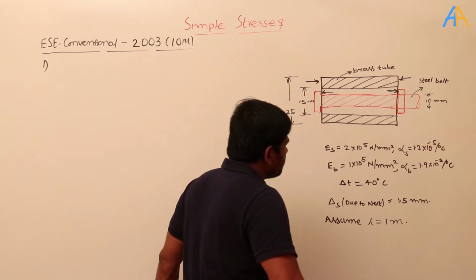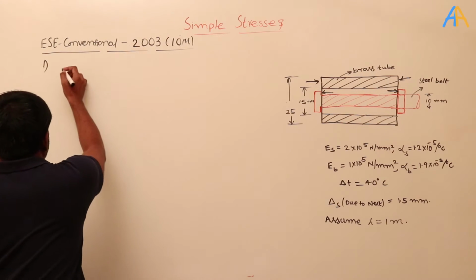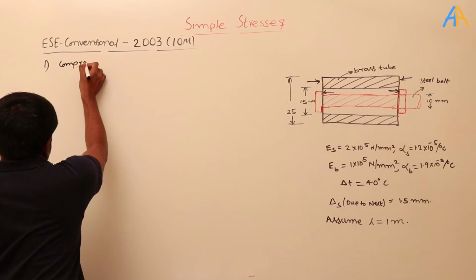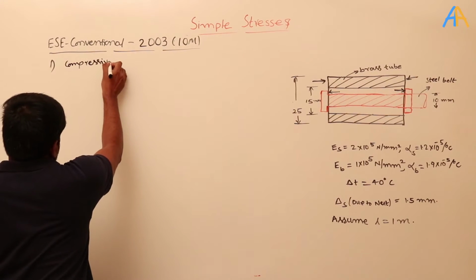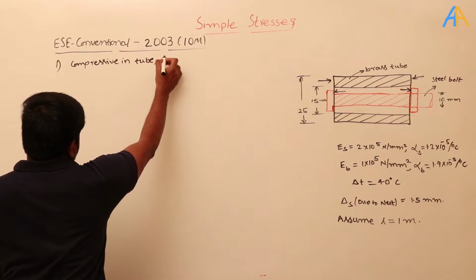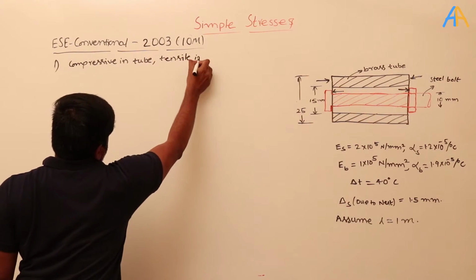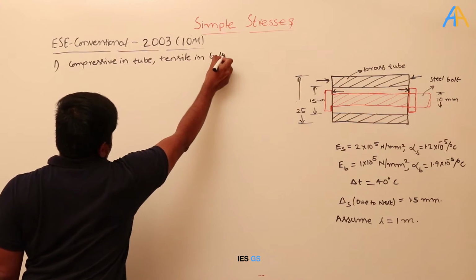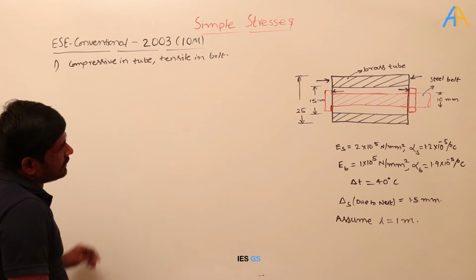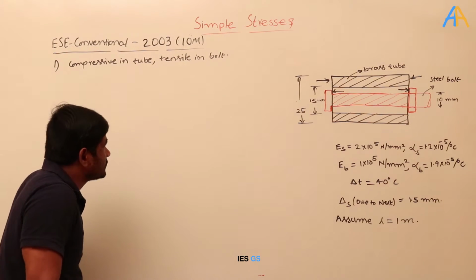So what is happening? Because of the nut tightening in the first case, there is compressive stress in the brass tube and tensile stress in the bolt. That is what is happening here. Two stresses are produced, and these two forces are equal to one another. Why? Because there is no external force acting on this structure.